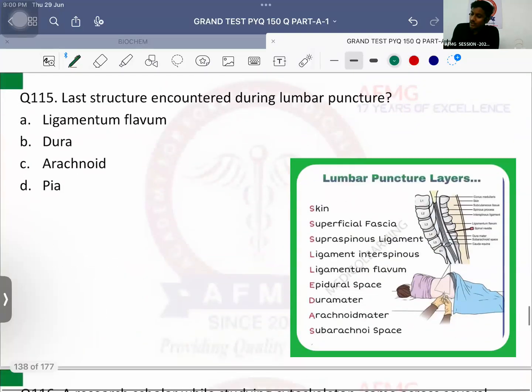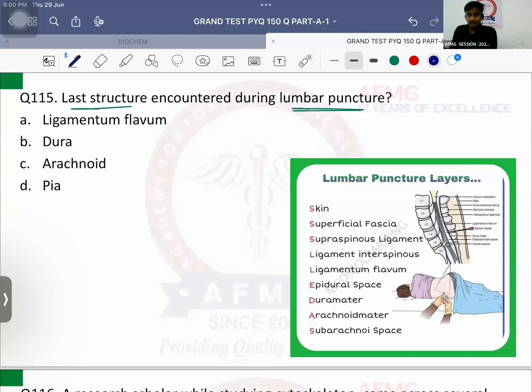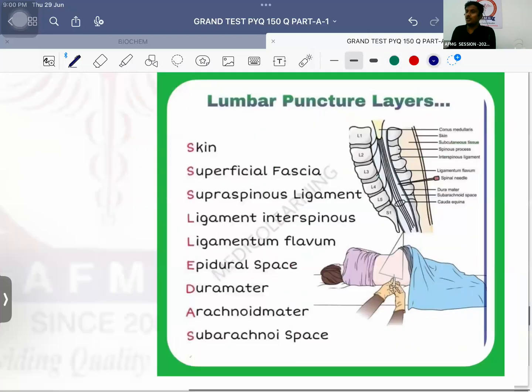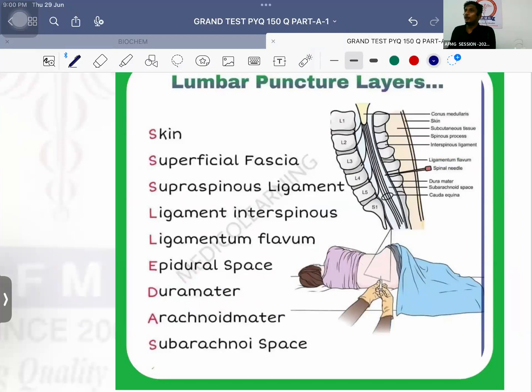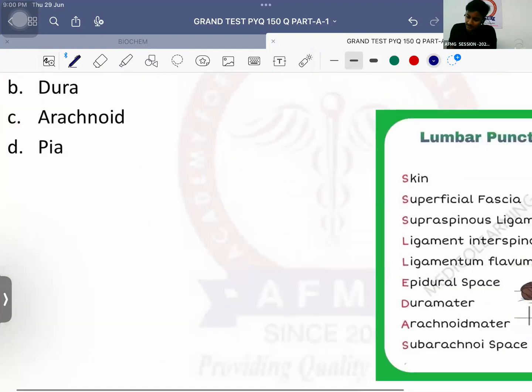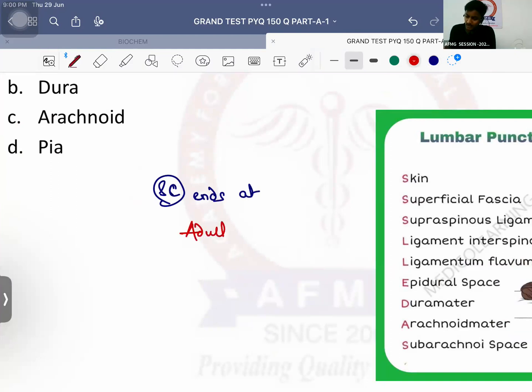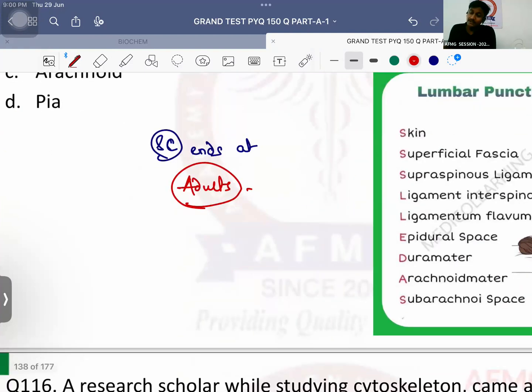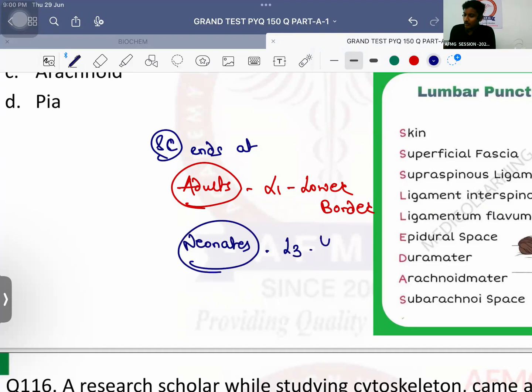Last structure which is encountered during lumbar puncture is, now, if we are performing lumbar puncture, we need to go into which space? Subarachnoid space, because we want to collect CSF. Important is, उसके लिए ये पता होना चाहिए that spinal cord ends at which level? Spinal cord ends at, adults में it ends at the level of L1, upper border या lower border? It ends at lower border of L1 in adults, whereas in neonates or infants, it ends at the level of L3, upper या lower border?